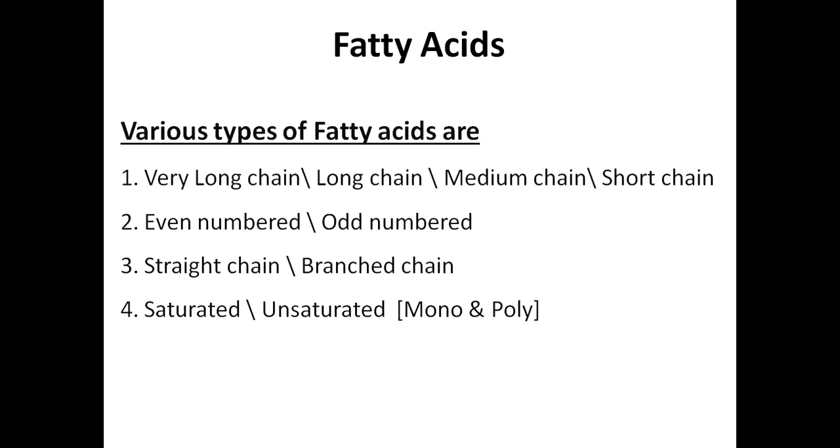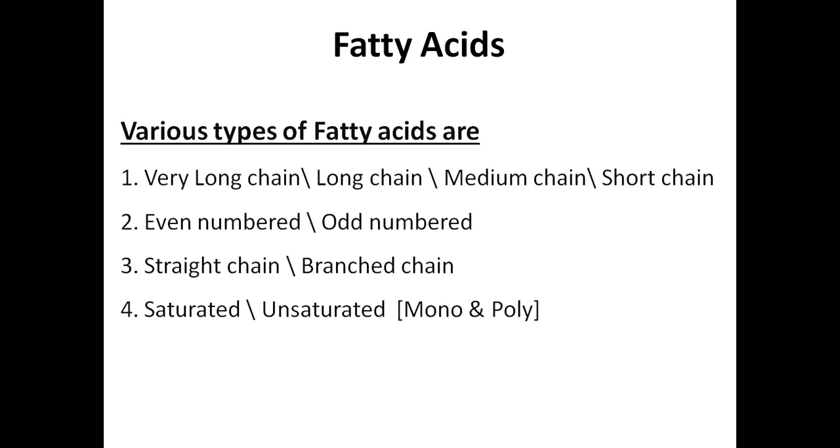And based on odd number and even number, fatty acids are classified into odd number fatty acids and even number fatty acids. And based on the chain structure, if they are straight, they are called straight chain fatty acids. If they are branched, they are called branched chain fatty acids.